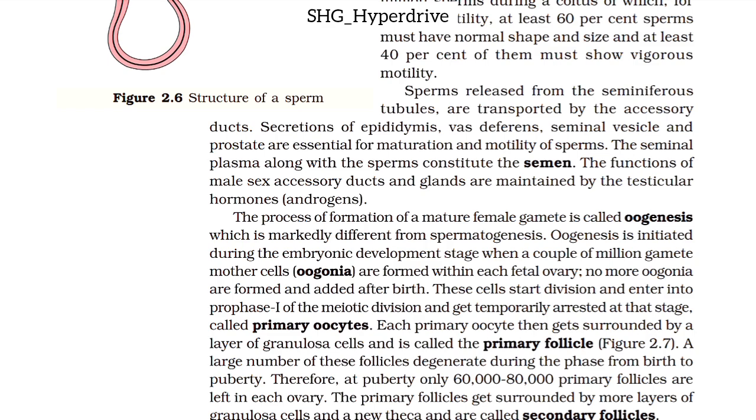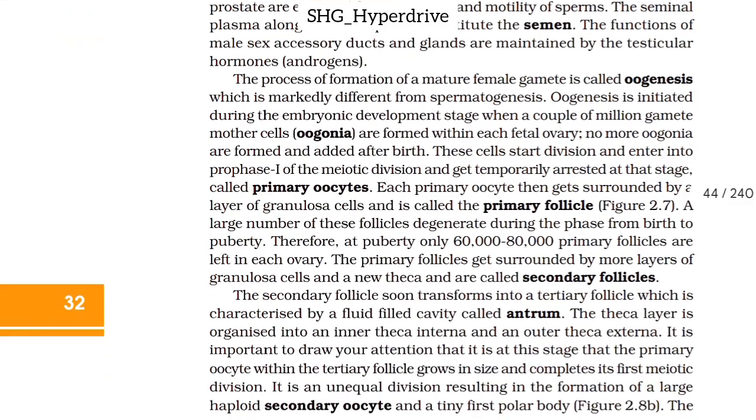The function of male sex accessory ducts and glands are maintained by the testicular hormones, that is androgens. The process of formation of mature female gamete is called oogenesis, which is markedly different from spermatogenesis.